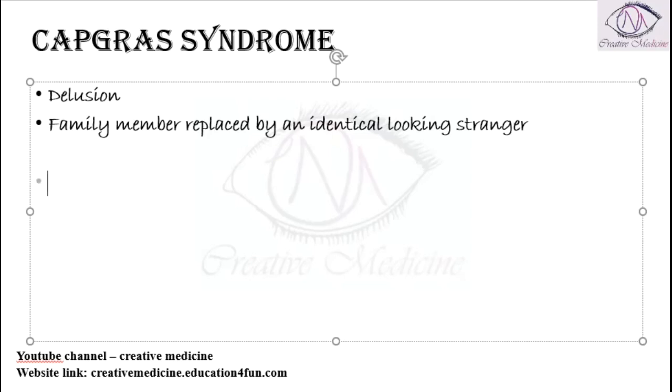So that is Capgras syndrome, where he thinks that a family member is replaced by an identical looking stranger. This Capgras syndrome is also called delusional misidentification syndrome.